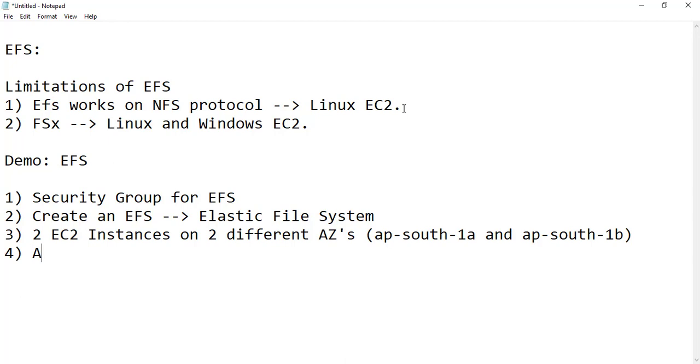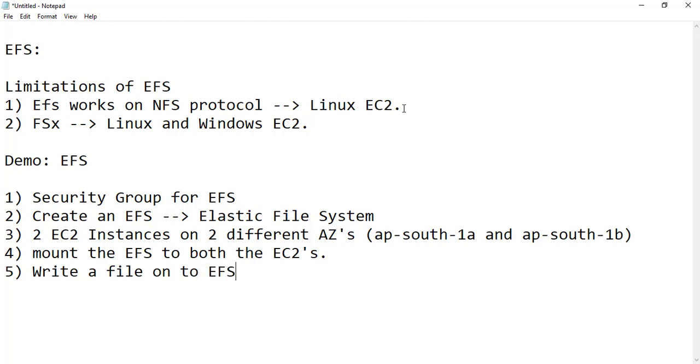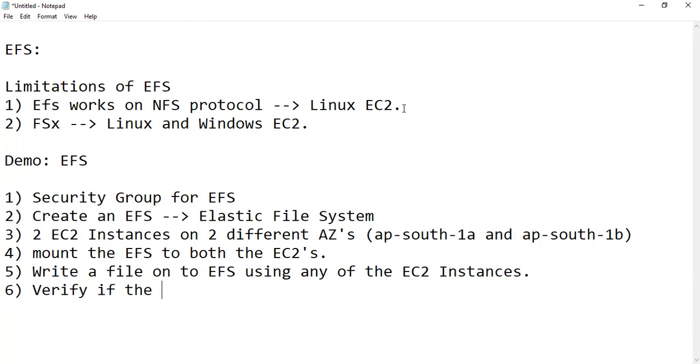Now we will attach or mount the EFS to both the EC2s, right? Then we will write a file onto the EFS using any of the EC2 instances, and then verify that the file is accessible on the other instance. Okay, so this is what we are going to do in the demo. Let's move to the demo.